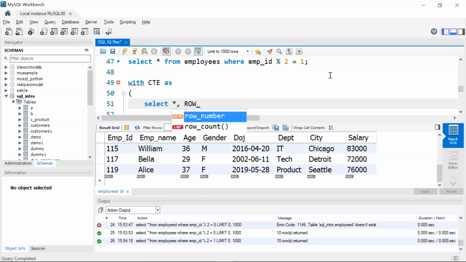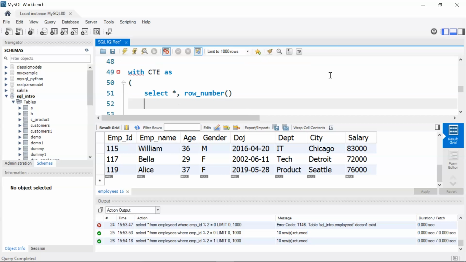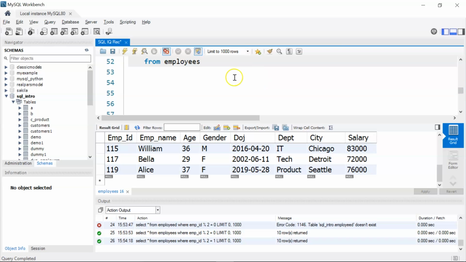So I'll write row number over, then I'll use order by employee ID. So this row number for each of the rows is going to be created over my employee ID column, and that is sorted in ascending order. I'll give an alias as RN, which stands for row number, from my table that is employees.